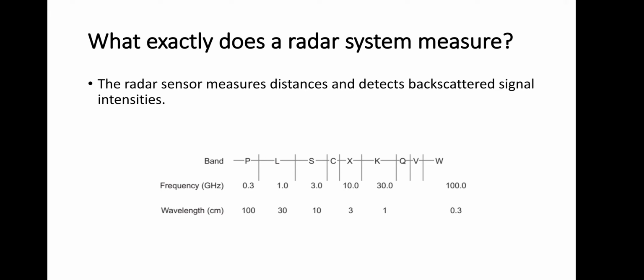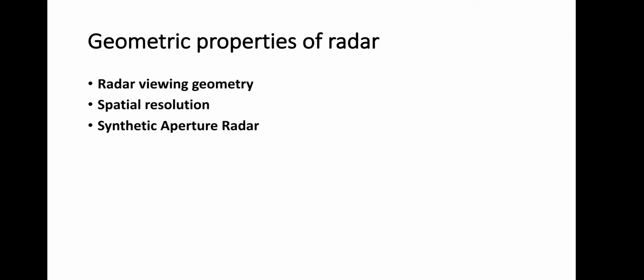So now we come to the next topic, the geometrical properties of radar. In this, we are going to talk about the three major properties of radar: the radar viewing geometry, spatial resolution, and synthetic aperture radar. You know that the platform carrying the radar sensor moves along the orbit in the flight direction. You can see the track of the orbit or flight path on the Earth's surface at nadir.